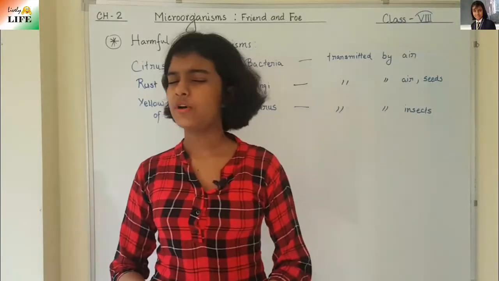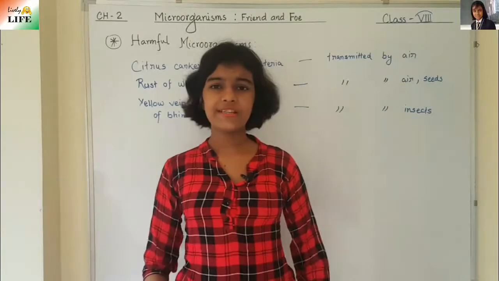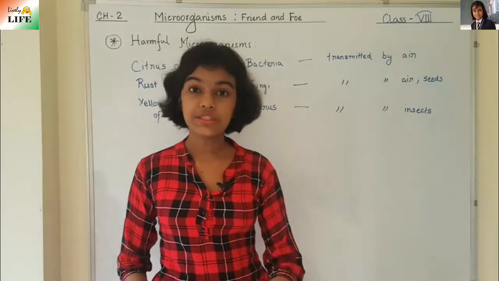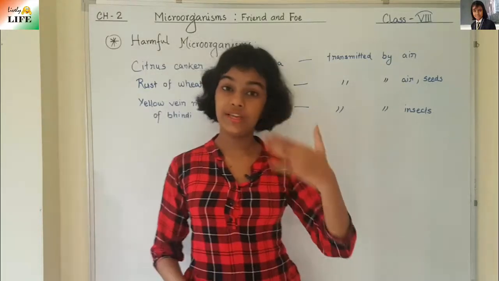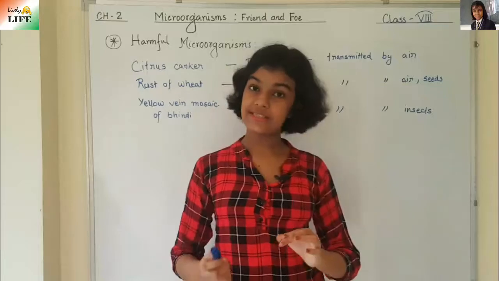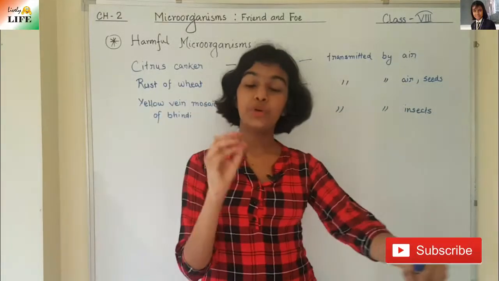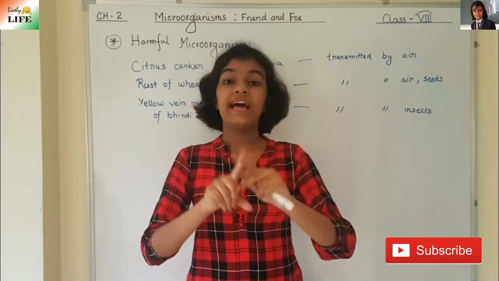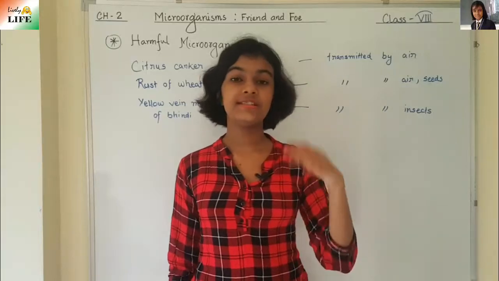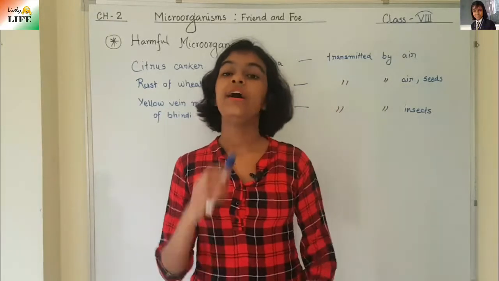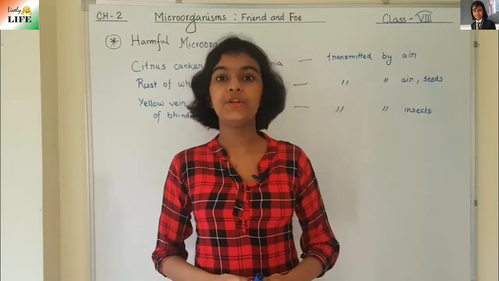What are the symptoms of food poisoning? It causes serious illness, and it causes nausea, diarrhea, vomiting, etc. And if it is too serious, it can even lead to death. Yes, it can even lead to death. So food poisoning can be very serious. I'm telling you again: the microorganisms produce toxic substances that spoil the food. And symptoms are serious illness like nausea, vomiting, diarrhea, and it can even lead to death.